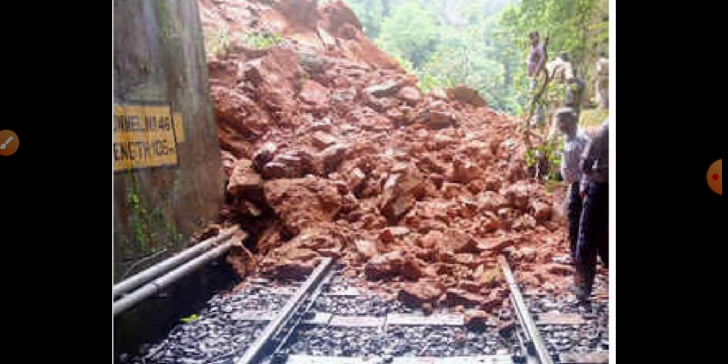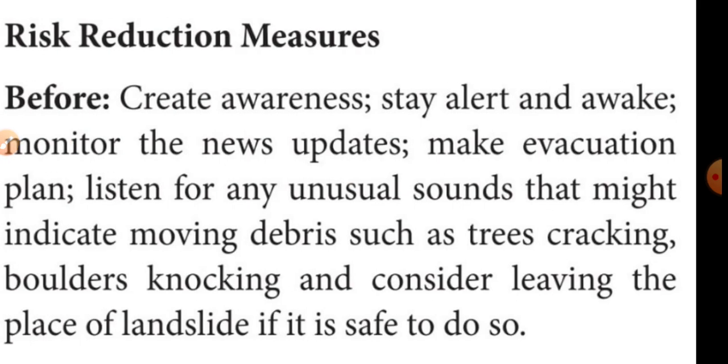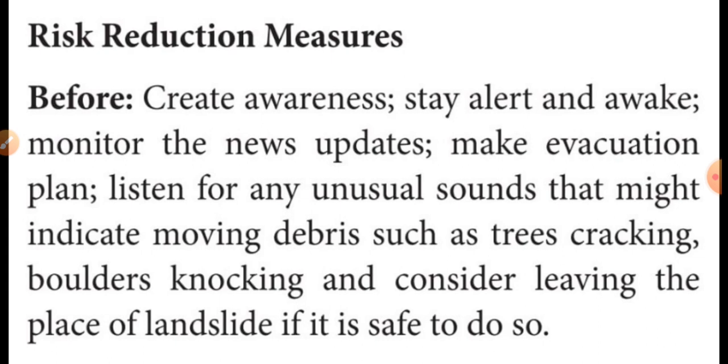Because of water, the landslide occurs. Then what measures do we want to take to protect ourselves from a landslide? Before a landslide, the first measure we should take is to create awareness.